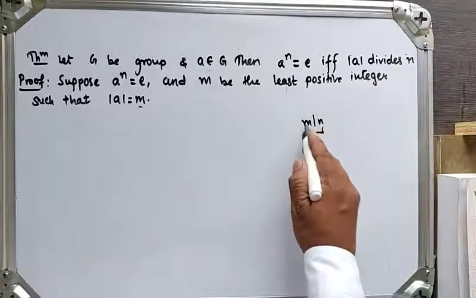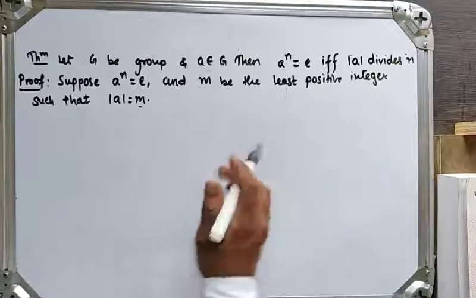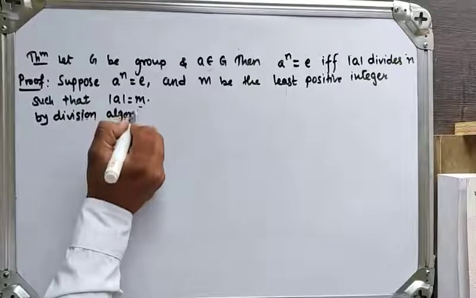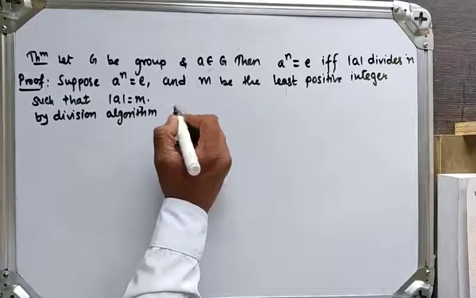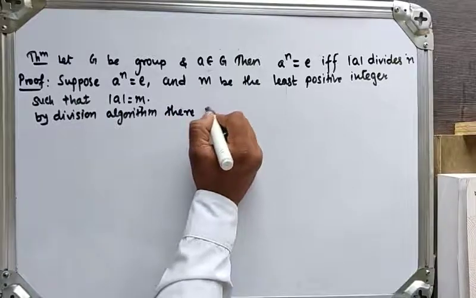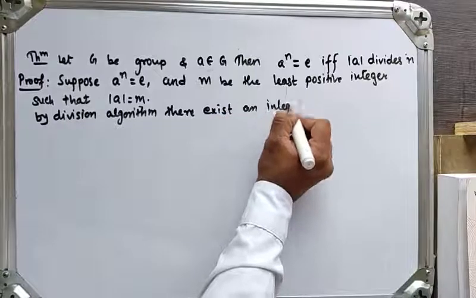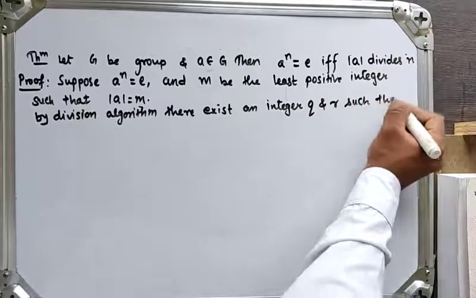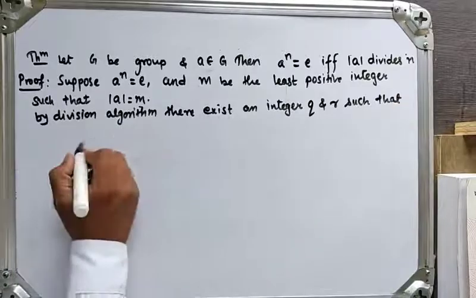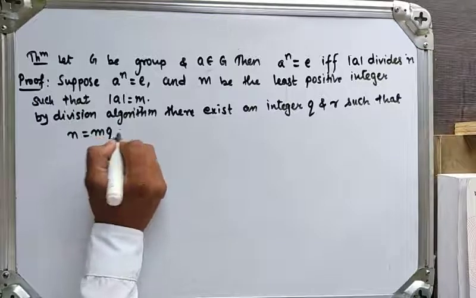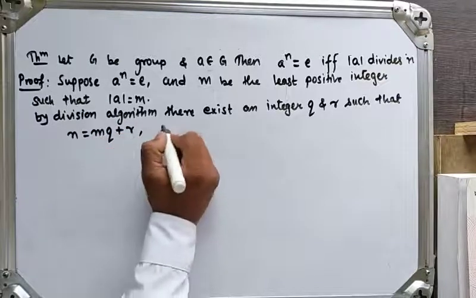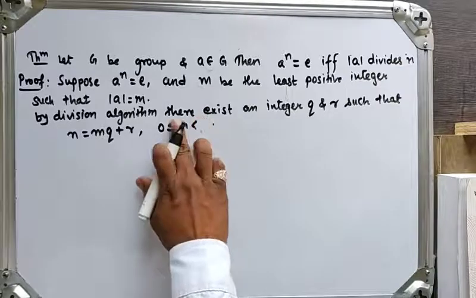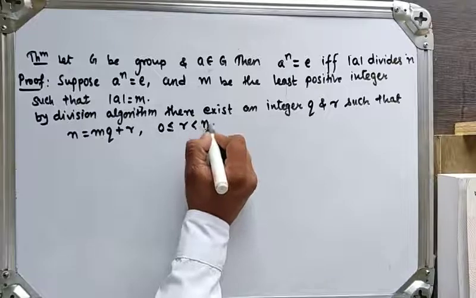So I will apply the division algorithm between n and m, dividing n by m. By the division algorithm there exist integers q and r such that n when divided by m gives quotient q and remainder r, where 0 is less than or equal to r, which is less than m.